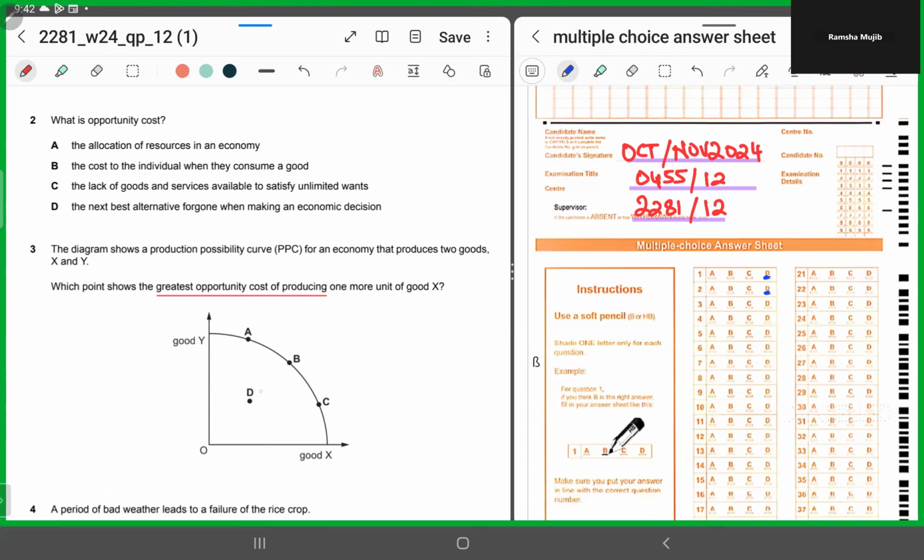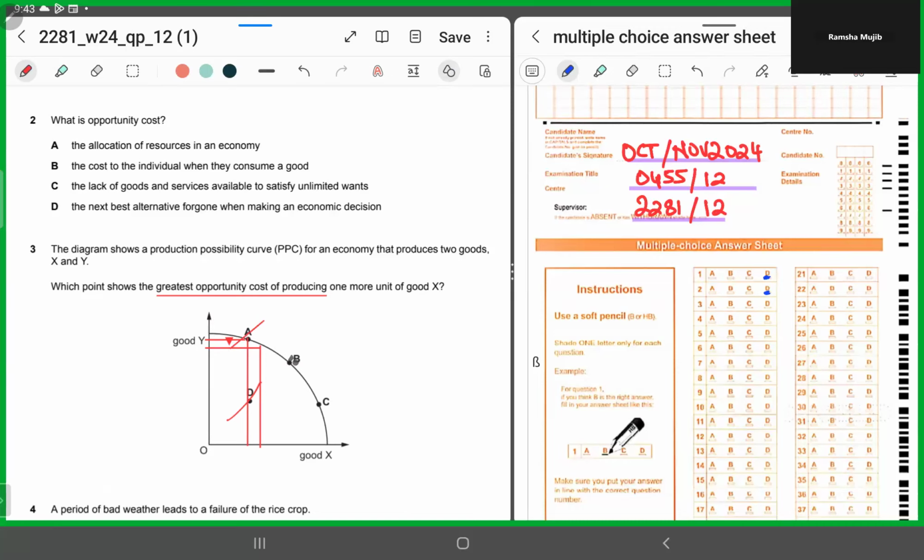So, you will chop D. Now, let's look at A. If you are at A and you are moving to produce just one more unit of X, you will be foregoing less of Y and attaining more of X. So it cannot be A.